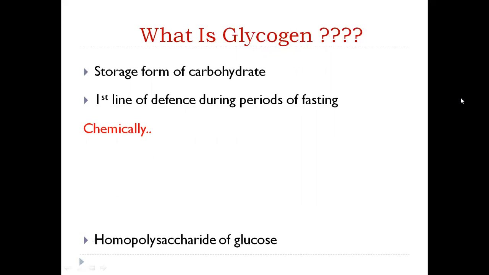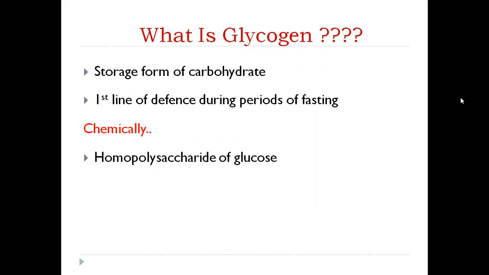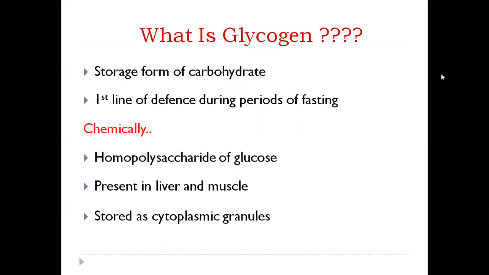Chemically, what is glycogen? It is a homopolysaccharide of glucose. It contains numerous glucose molecules, and the thing with glycogen is that it has no fixed number of glucose units. We can add any number of glucose units we need. Whenever excess glucose is there in the body, it is stored in the form of glycogen, and when it is required, it is broken down. It is present in the liver and muscle, and within the cells it is stored in the form of cytoplasmic granules.